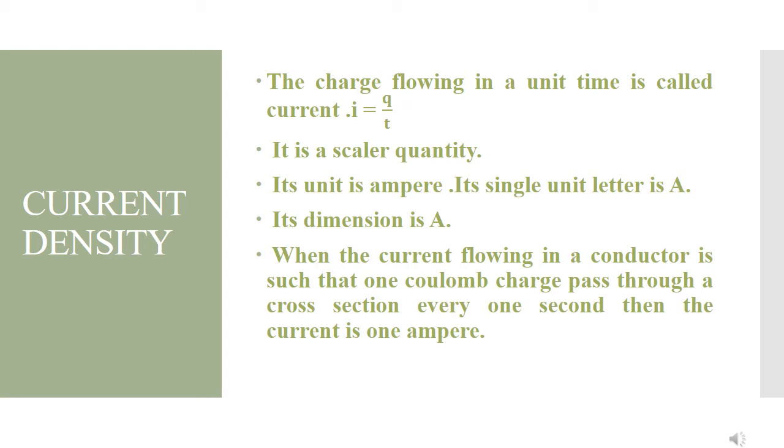So what is meant by 1 ampere current? If I equals Q upon T and T equals 1 second, then I equals Q, meaning current equals charge. Now what is 1 ampere? If current equals 1 ampere, then charge should be 1 coulomb and time should be 1 second. When the current flowing in a conductor is such that 1 coulomb of charge passes through a cross section every 1 second, then this current is 1 ampere.